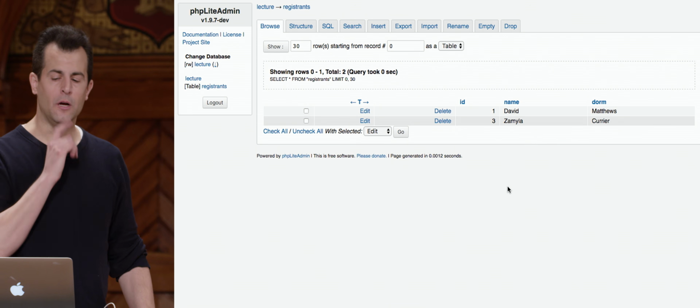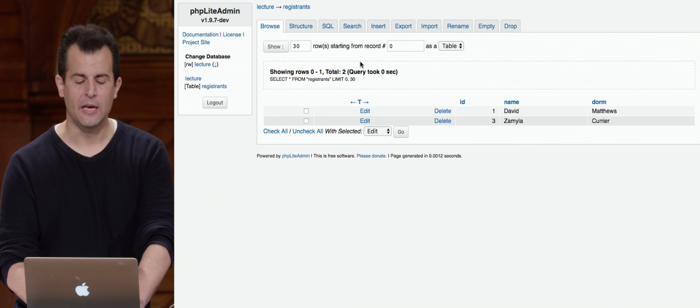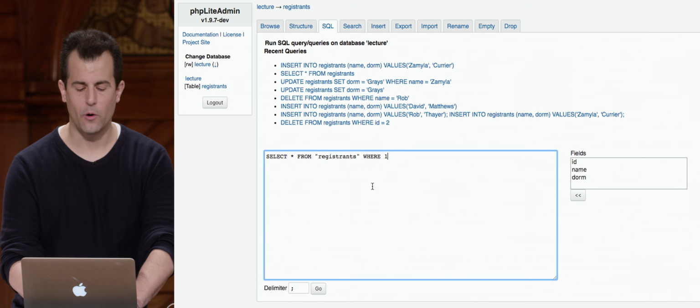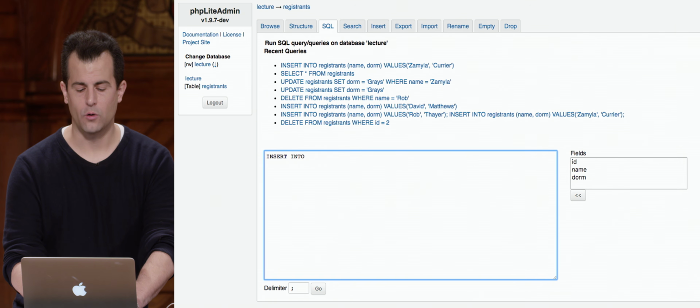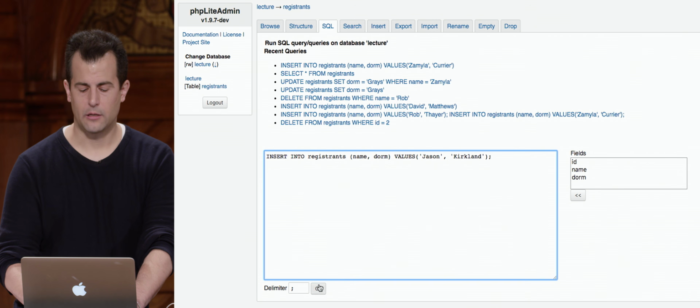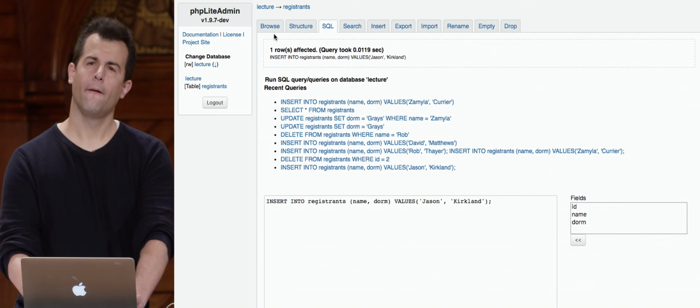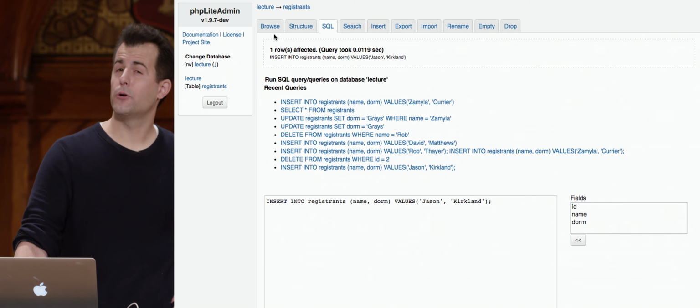And what's nice now about SQLite is suppose I do one other insert. Let me go ahead and insert into registrants, name and a dorm with values of Jason and Kirkland, and click Go. Is Jason going to now be the new number 2?